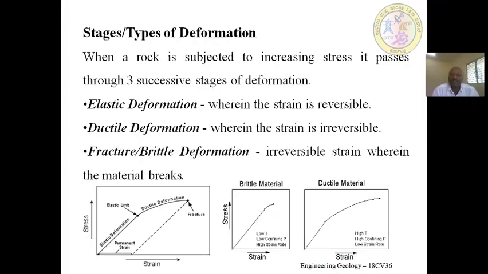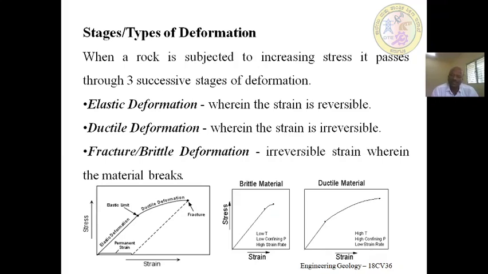So, types of deformation: there are three successive stages of deformation. Elastic deformation, wherein the strain is reversible, and ductile deformation, wherein the strain is irreversible.